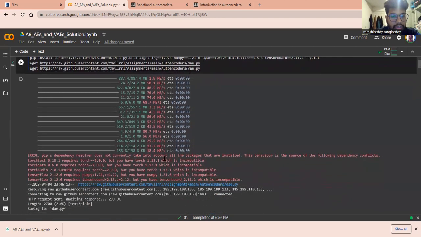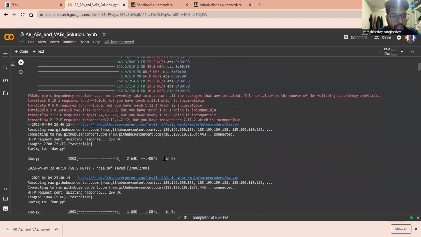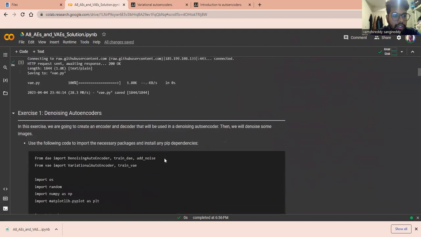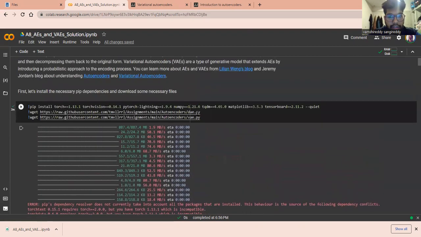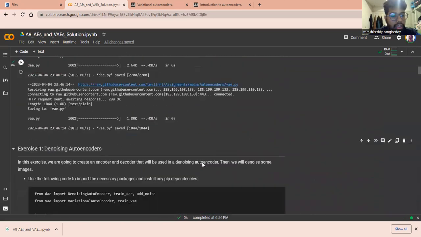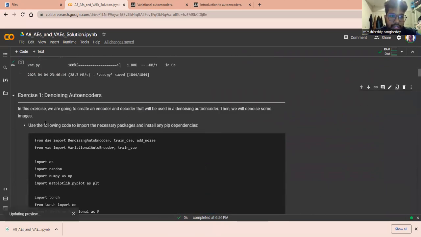We have downloaded all these things. After downloading, let us start our first exercise: denoising autoencoder, that is DAE, and VAE, that is variational autoencoder. In the first exercise, we are going to learn about denoising autoencoders.